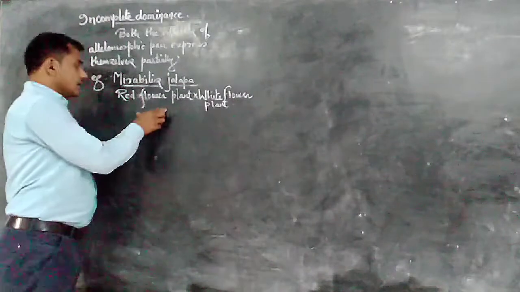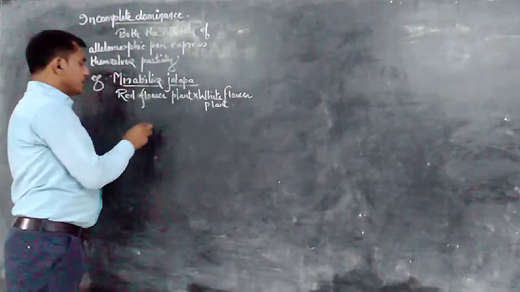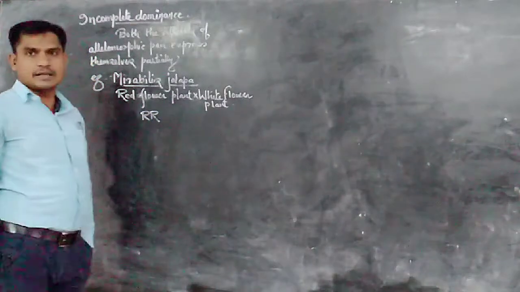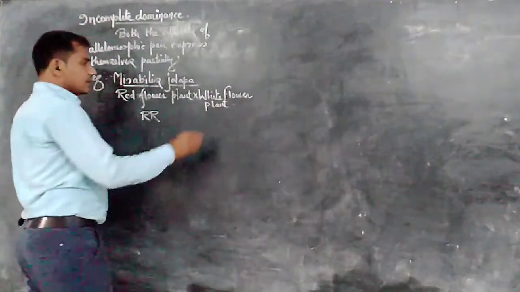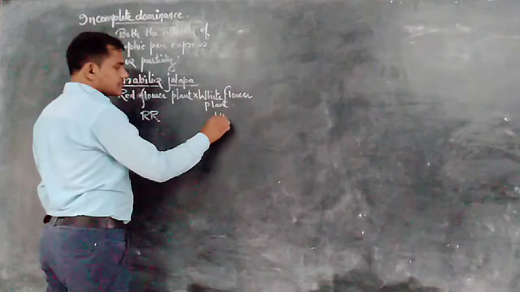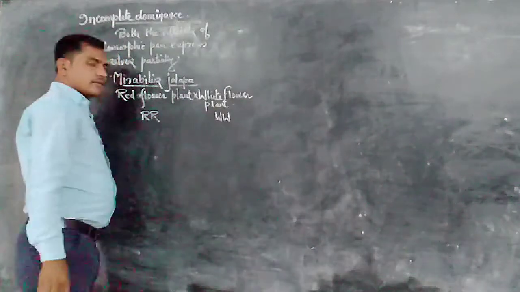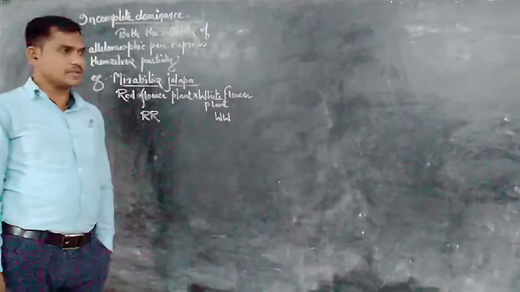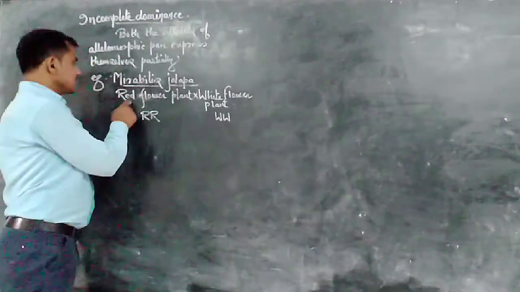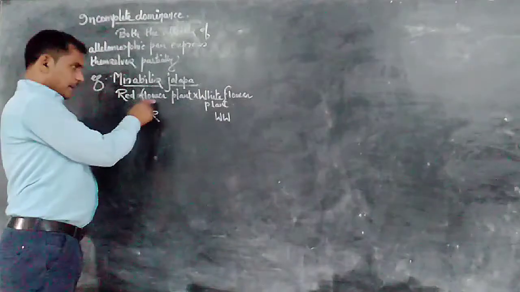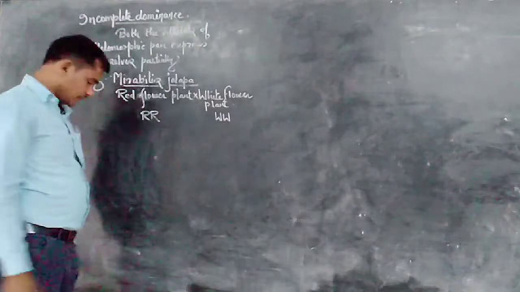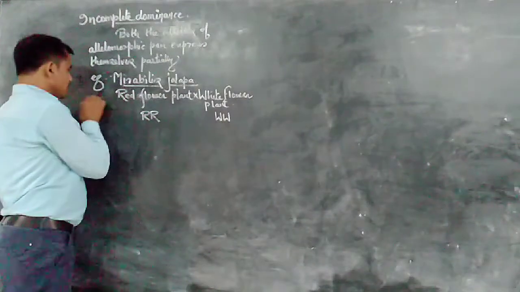For the red colored flower, the allelomorphic pair is capital R, responsible for expression of the red color in the flower. The other pair is responsible for expression of the white color in the flower of Mirabilis jalapa. So this is the parent plant phenotype, and this is the genotype.